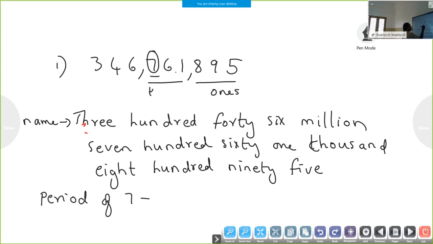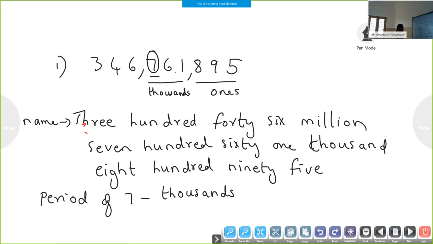Again these three are in the thousands period. If the question asks for the period name, you have to give only the period name, not the place. The period is the thousands period. It is not the 100,000; 100,000 is only the place.